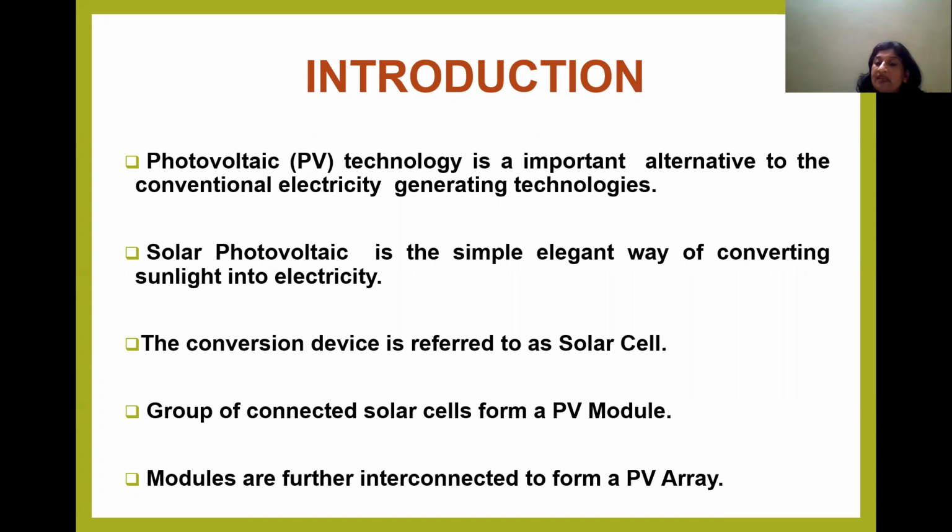Solar photovoltaic is basically a very simple, elegant way of converting sunlight into electricity. The basic unit which does this conversion is referred to as a solar cell. A solar cell can generate very little power, less than 2 to 3 watt, and therefore a group of solar cells are connected together to form PV modules, and these PV modules are further interconnected to form a PV array to generate the energy as per the requirement.